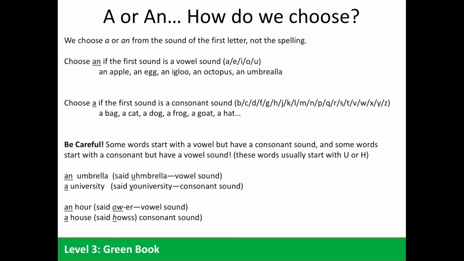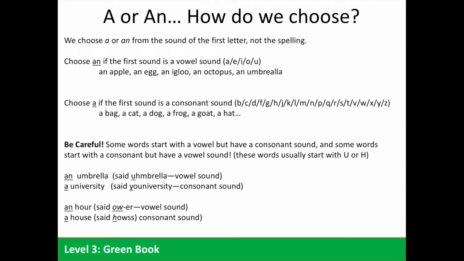We can choose between "a" or "an" from the sound of the first letter, not the spelling of the next word. Choose "an" if the first sound is a vowel sound. For example, an apple, an egg, an igloo, an octopus, an umbrella. We choose "a" if the first sound is a consonant sound.